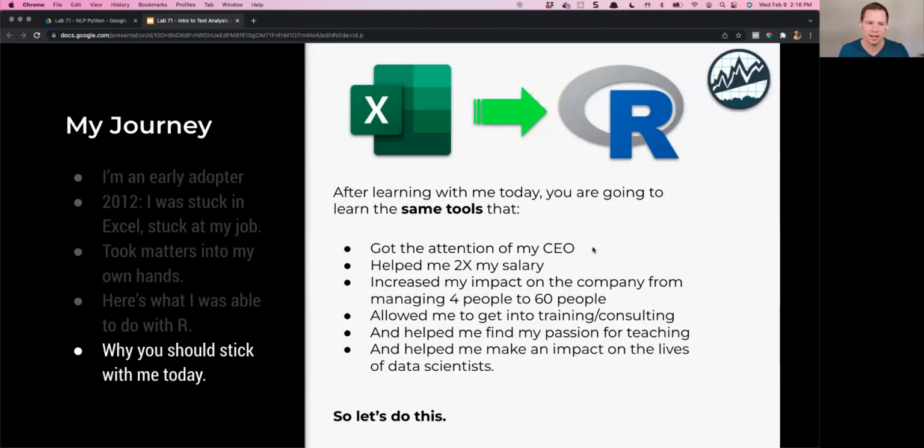When you learn data science, these are the same tools that helped me get the attention of my CEO, helped me double my salary, helped me increase the impact on my organization, going from managing only 4 people at the beginning to managing 60 people at the end. It also allowed me to get into training and consulting. It wasn't really my main passion, but it did help me find my main passion, which was training. And it also helped me make an impact on the lives of a bunch of data scientists. We'll talk about that more at the end.